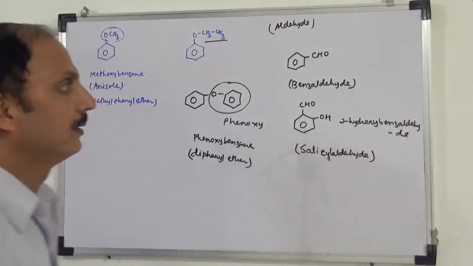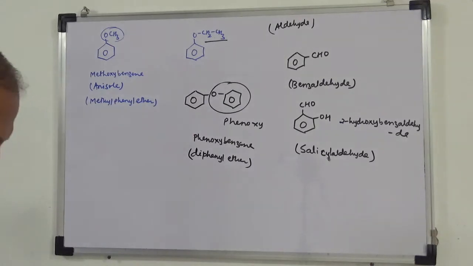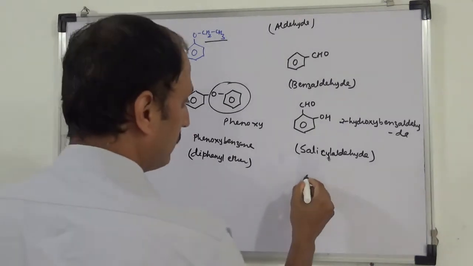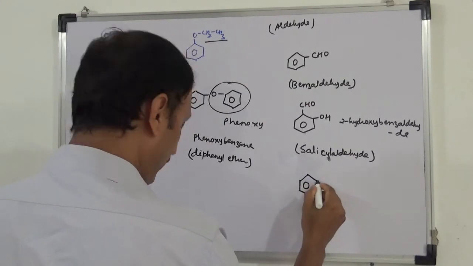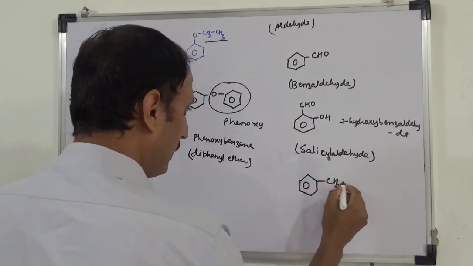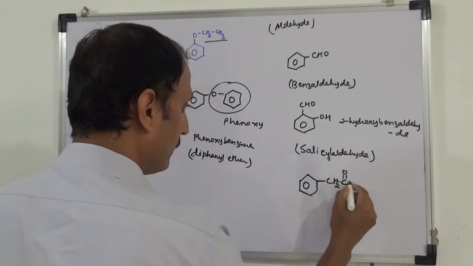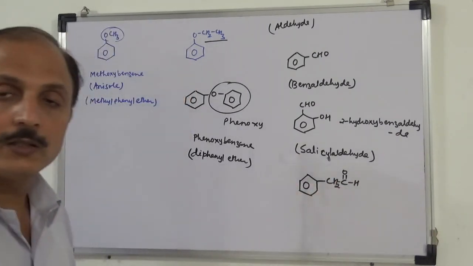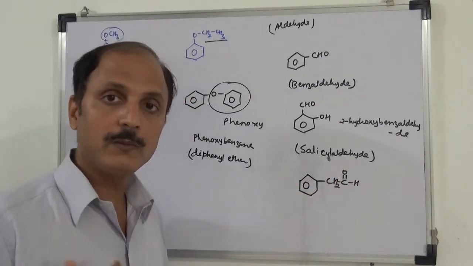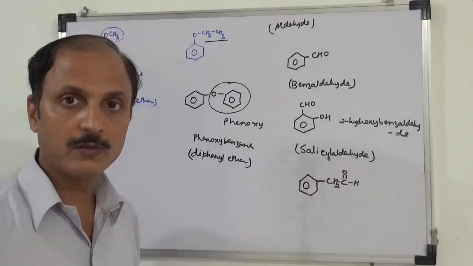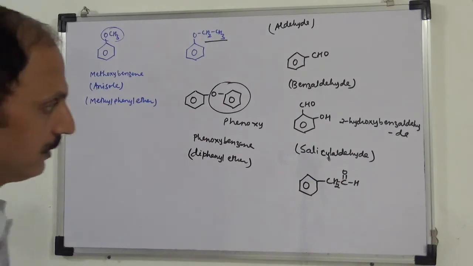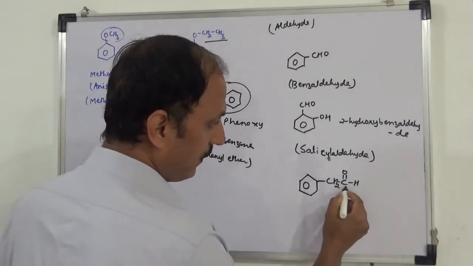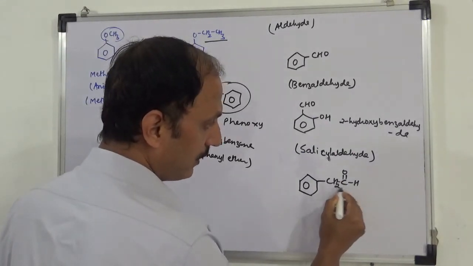Okay. This is there. Next is, questions come on trivial names too. You have to keep in mind. Again, it will not be remembered in one day. It is not going to be remembered in one day. You have to keep doing the revision. Okay. So remember this. So now this is main functional group. So now this is my parent chain.